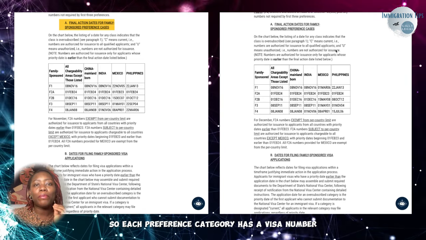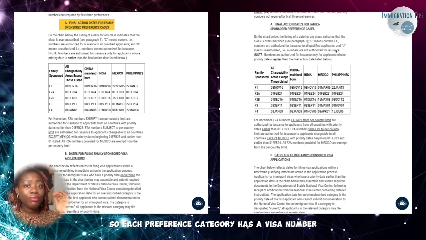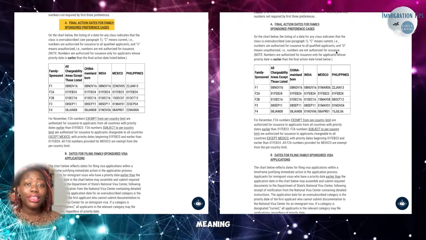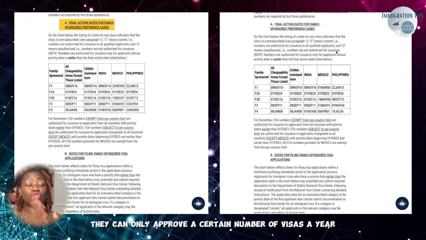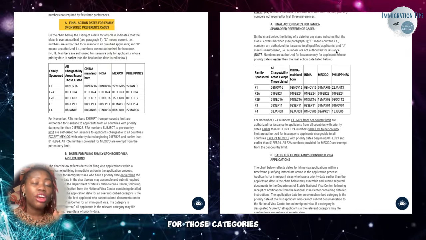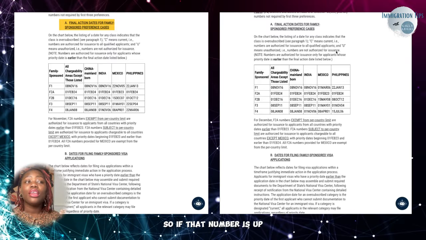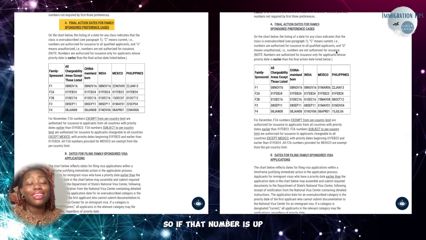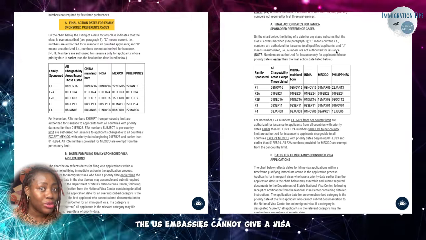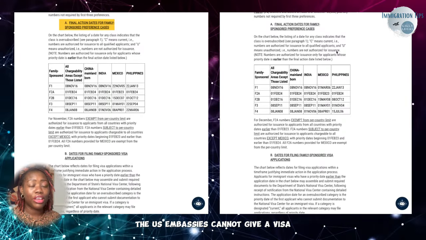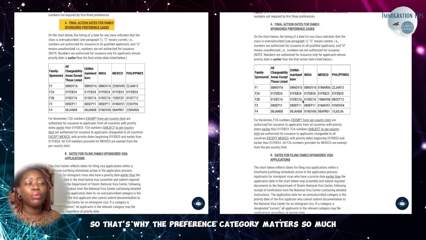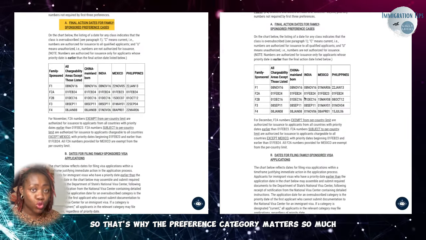Each preference category has a visa number, meaning they can only approve a certain number of visas a year for those categories. That's why it's called preference categories. So if that number is up, the U.S. embassies cannot give a visa. So that's why the preference category matters so much.